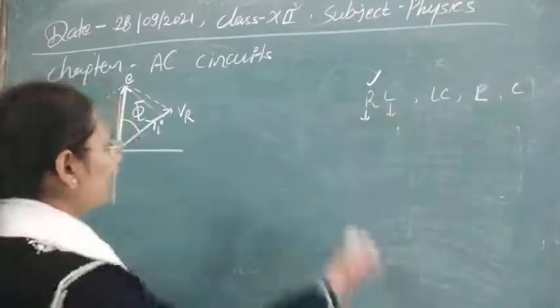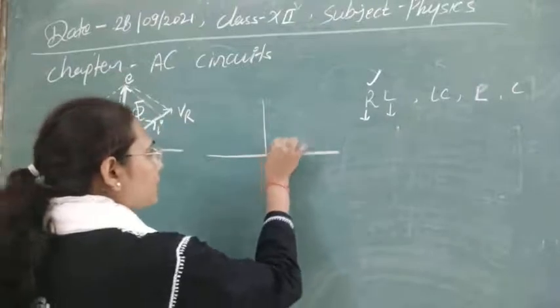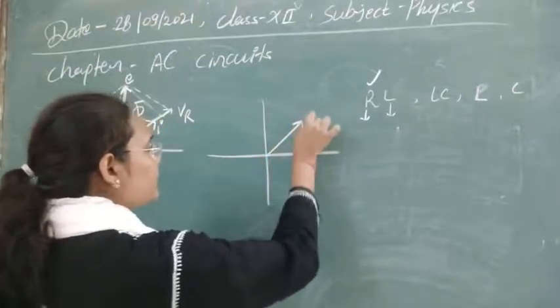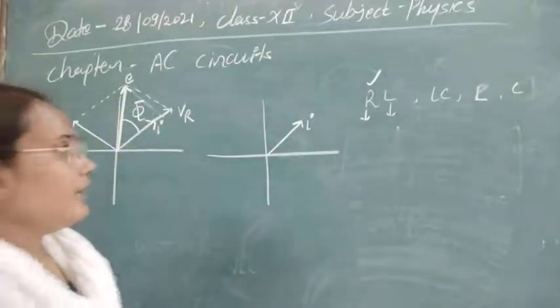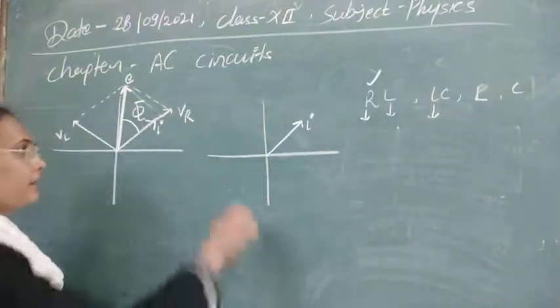Now let's see the second one, the LC circuit. If we draw the phasor diagram, suppose this is the direction of current in the circuitry. In the inductor, as we just discussed, the potential leads the current by π/2.